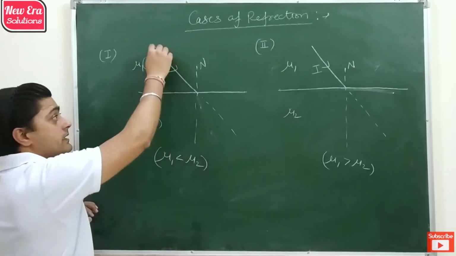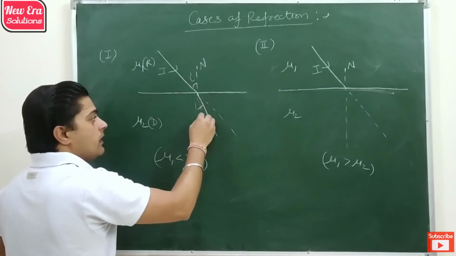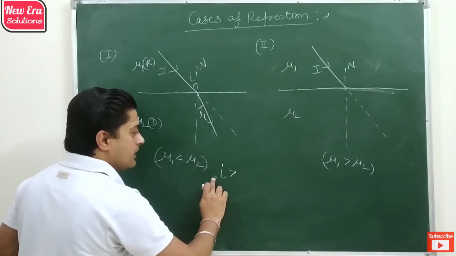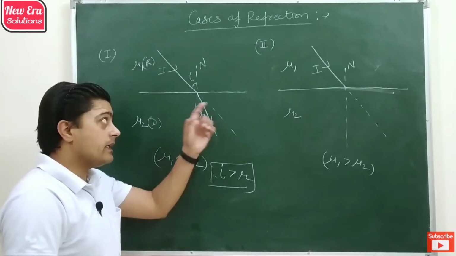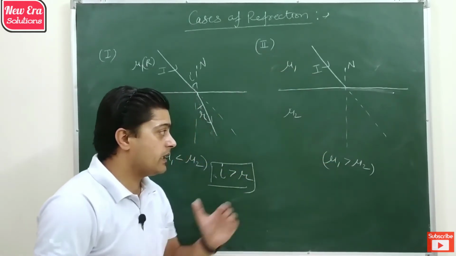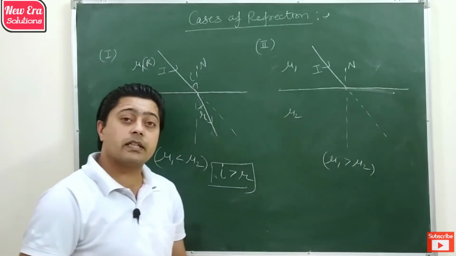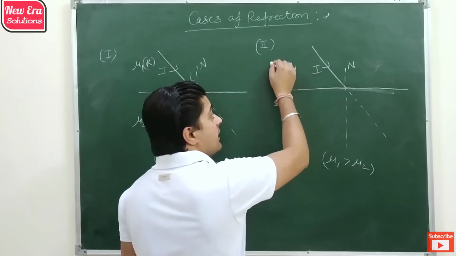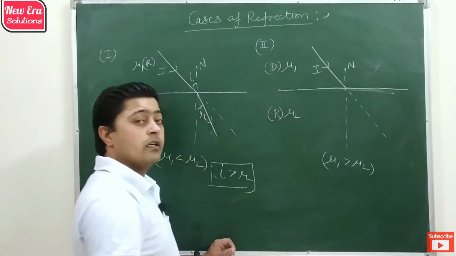In that case, the light bends towards the normal and the angle of incidence is greater than the angle of refraction. In the second case, when light moves from the first medium to the second and the refractive index of the first medium is greater than the refractive index of the second medium, then the first medium behaves as a denser medium and the second medium behaves as a rarer medium.